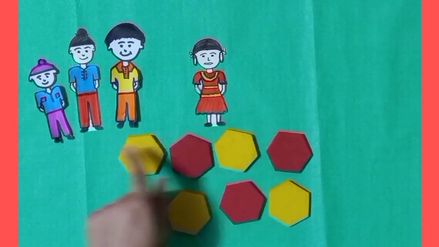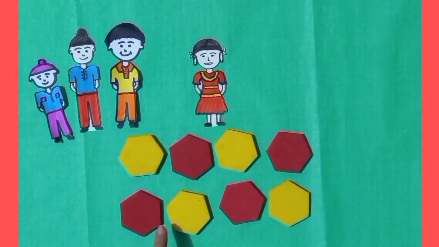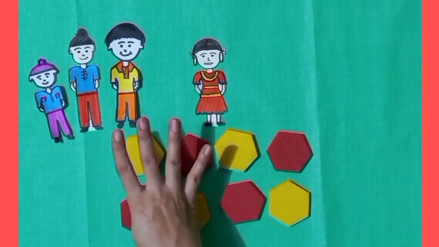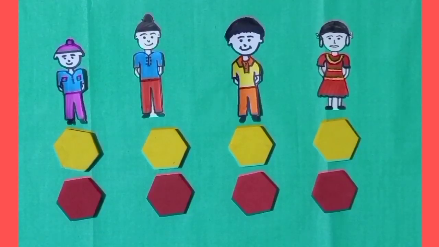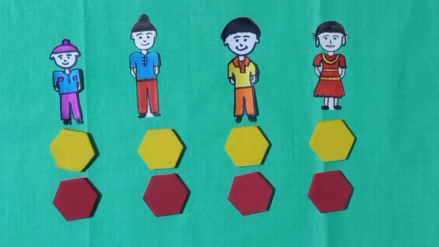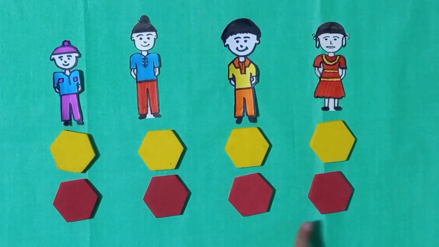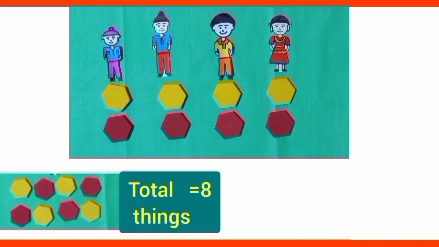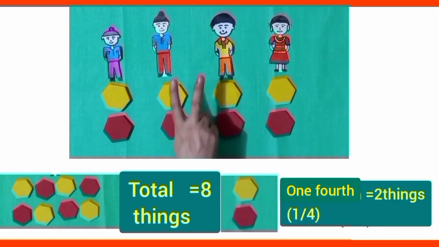Dear students, now Anjali decided to divide all these pieces into four equal parts so that all of them can get equal parts. So she divided 8 pieces into four equal parts. Now all of them have 2 pieces of rangoli. Dear students, in this way we learned that total things are 8 and 1/4 of it is 2 things.